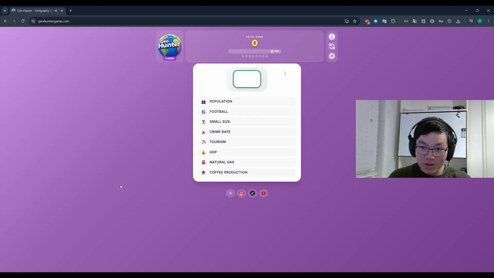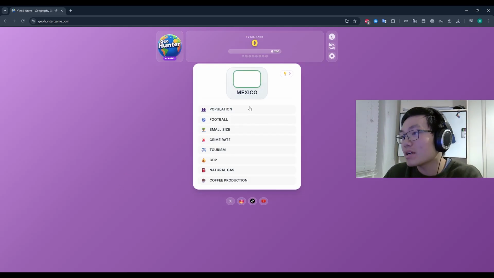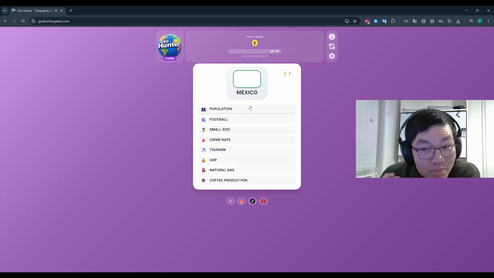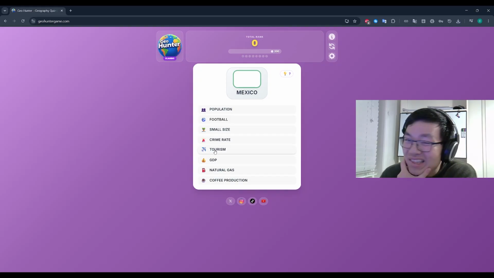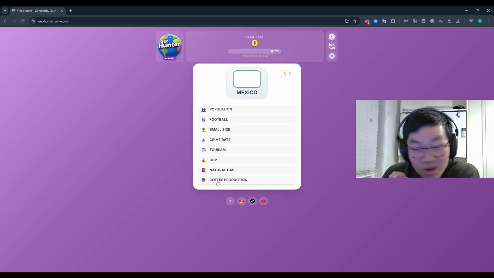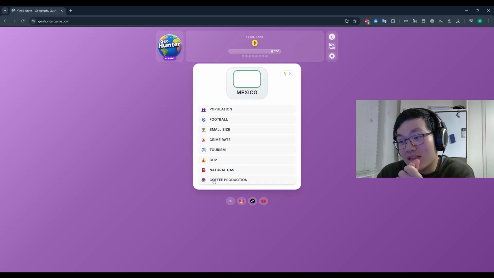So, we're gonna go again. We're gonna put that behind us. Mexico? Not a bad country to get. Population is up there. Football is up there. Small size is definitely not up there. Crime rate, I don't think is up there. Tourism, I don't think so. GDP, probably up there. Natural gas, I don't think so. Coffee production, there's a lot of coffee plantations, I imagine.